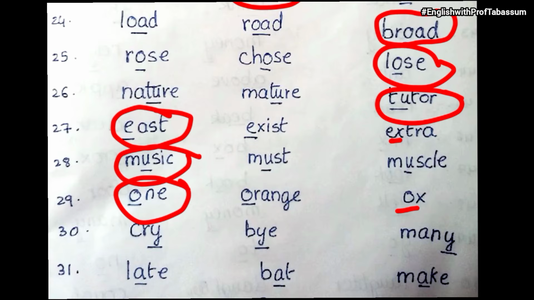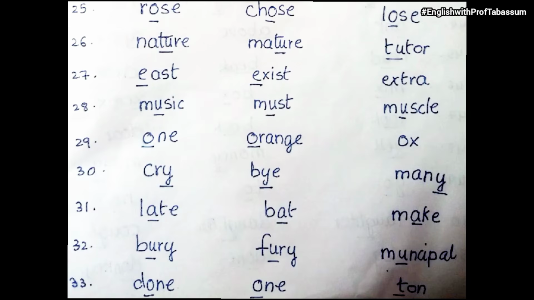Then cry, by, many. So what is different over here? Yes, it is many. Okay, why? Because in cry and by, the Y is pronounced as I, but in many it is pronounced as E. Many. Okay, then late, bat, make. So in late and in make it is the same, the A sound is there, but in bat it is a bat, bat.